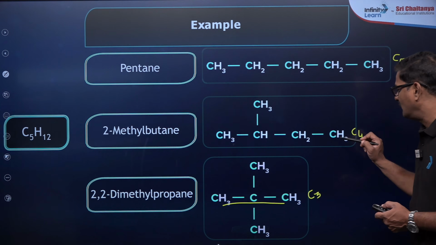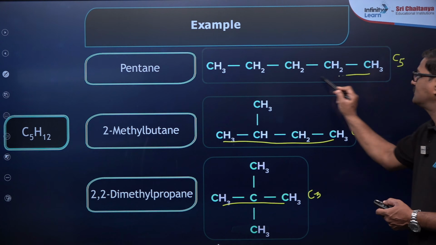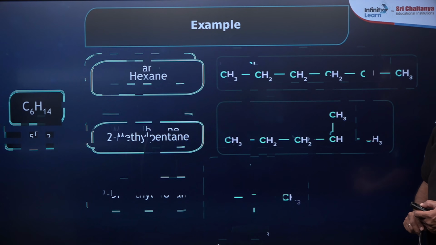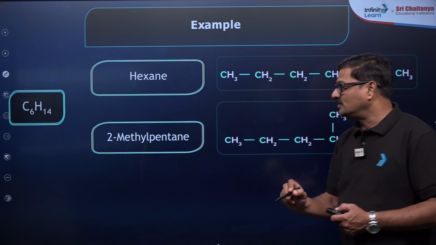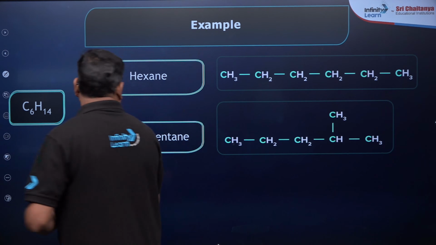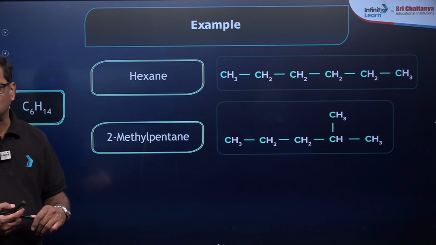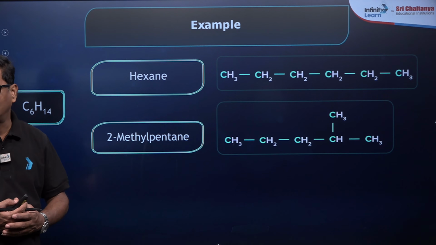So these are the various carbons. Understand? And moving ahead, hexane and 2-methylpentane, C6H14. You are going to have different parent chains with that. So it is very, very important, beta.